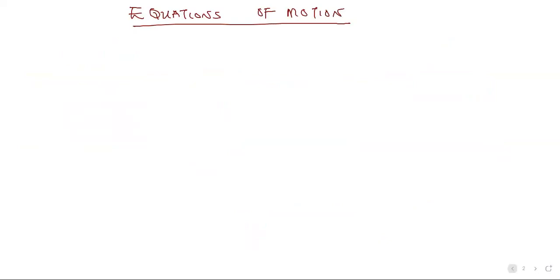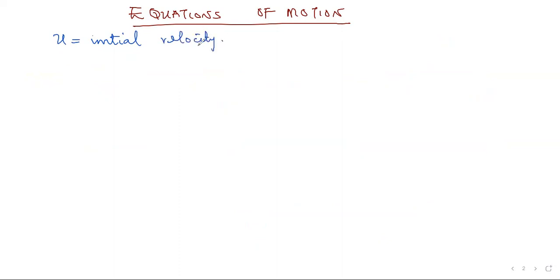Now let's go to equations of motion. We have a lot to do here. The first thing is to note that u simply means initial speed or initial velocity.